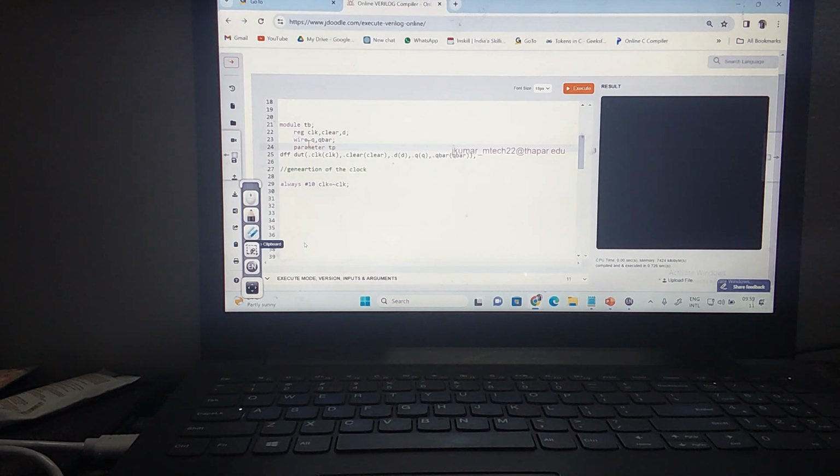So let us write TP. TP is equal to 10. Here what I'm going to do, instead of writing 10, I'm going to write like this: TP divided by 2. This is also fine.